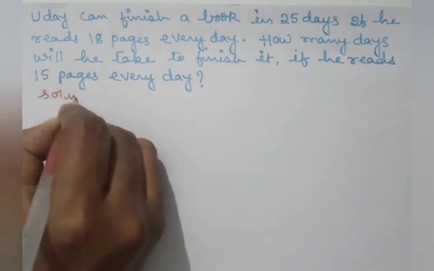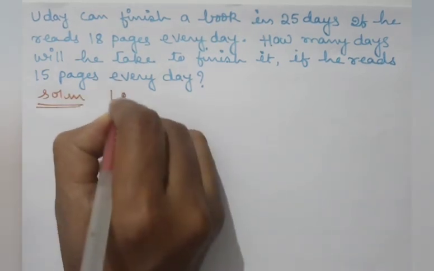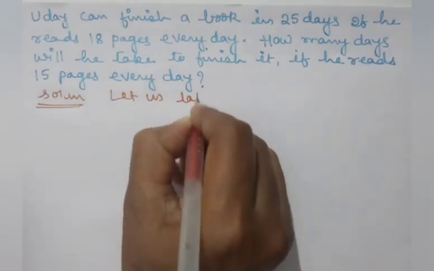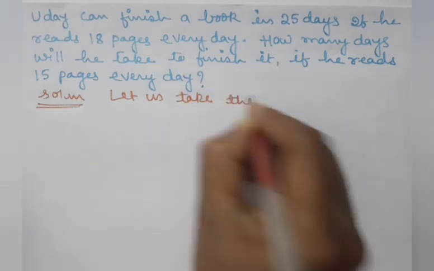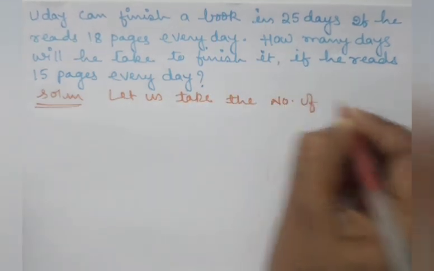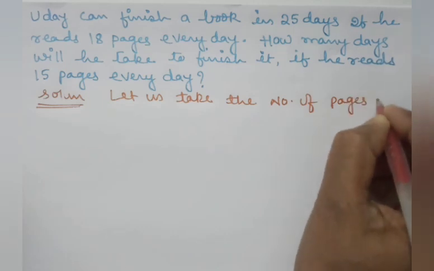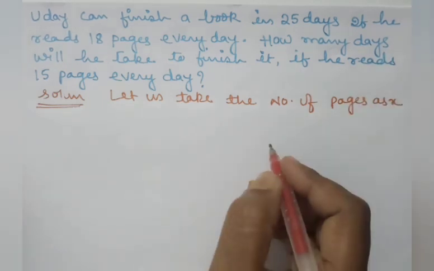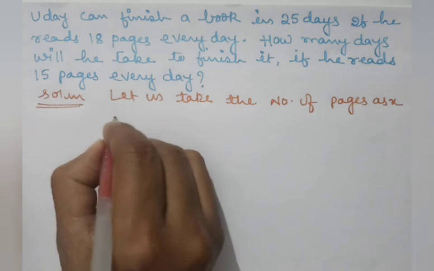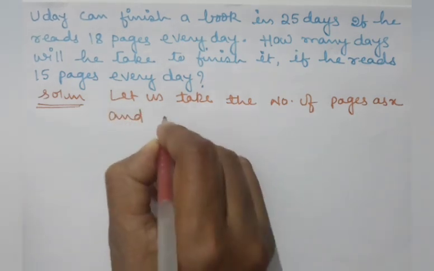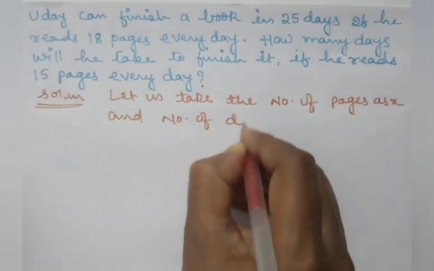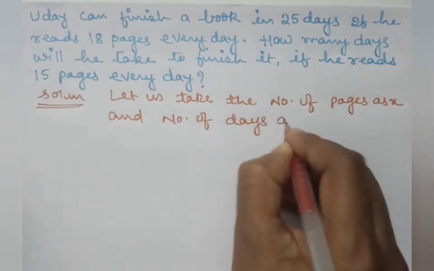Let us start the solution. Let us take the number of pages as x, and number of days as y.